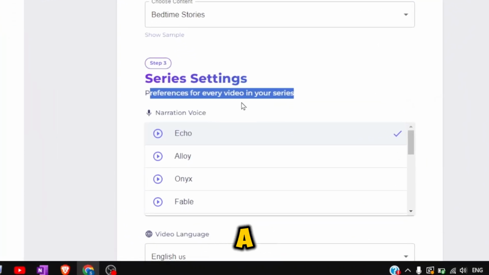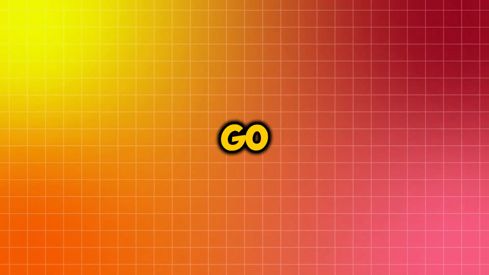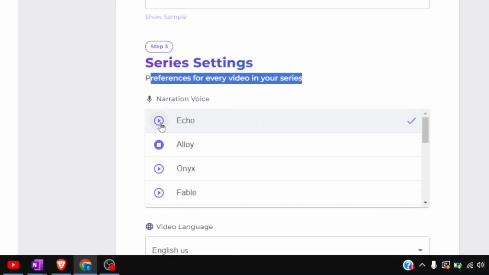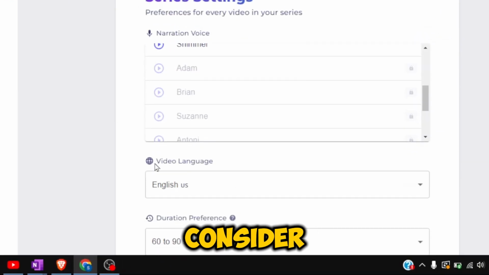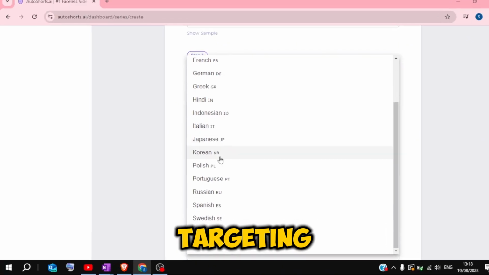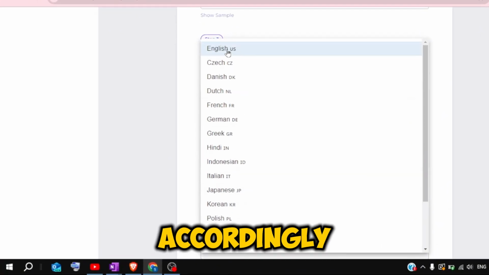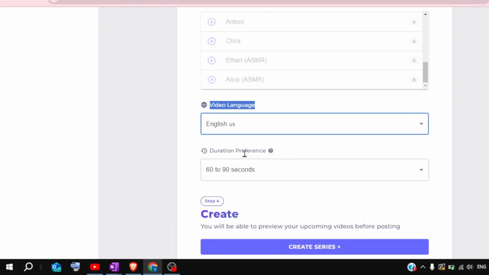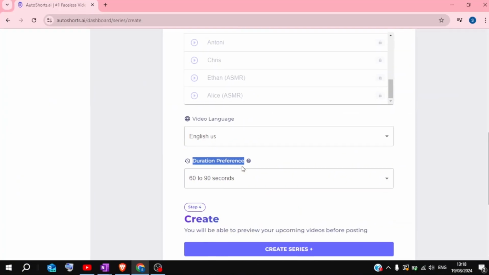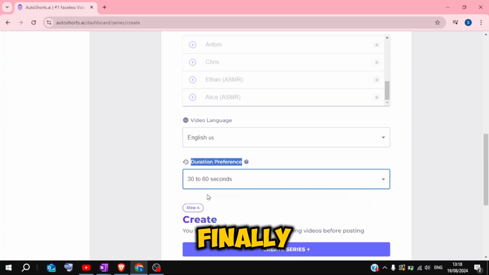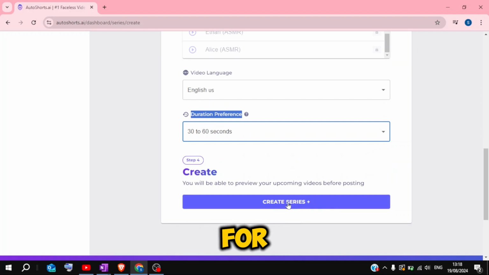Now, we need to pick a suitable AI voice for our video. The voiceover is key to making your video go viral on YouTube and TikTok, so take a moment to listen and pick one that fits the tone of your video. Don't forget to consider the language for your video. They offer around 20 languages, so if you're targeting a specific country, you can choose accordingly. Of course, English is the best choice to target an international audience. Next, decide how long you want your video to be. For YouTube, 30 to 60 seconds is ideal. Finally, click Create Series and wait for a few seconds.